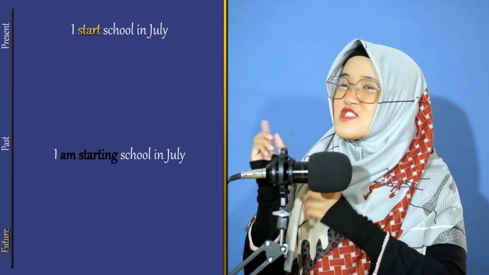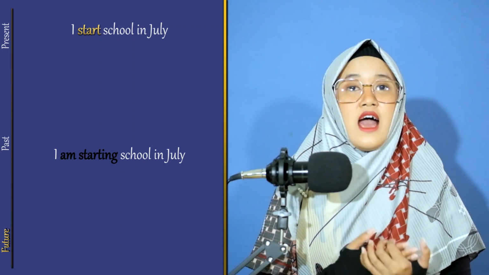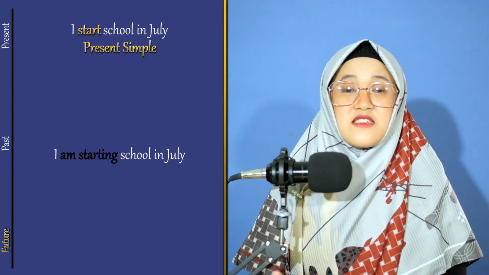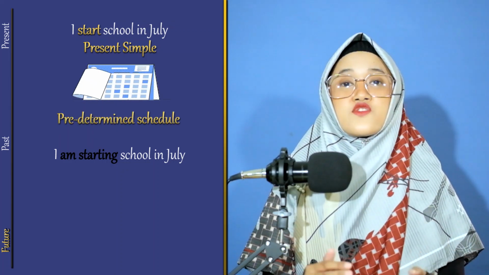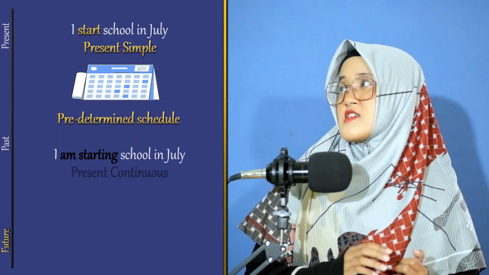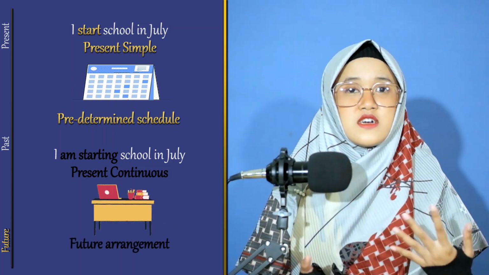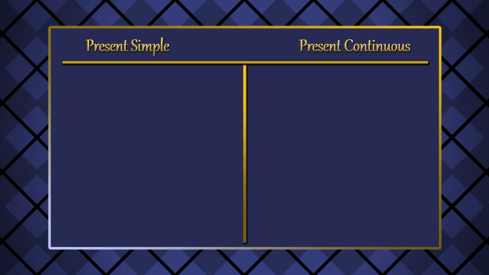Let's compare these 2 sentences. I start school in July. I am starting school in July. Number 1 is present simple because the school has set the schedule when school starts. Number 2 is present continuous because it is about the future arrangement. Everything has been organized. Okay, after we learn about simple present and present continuous, let's do a mini review.